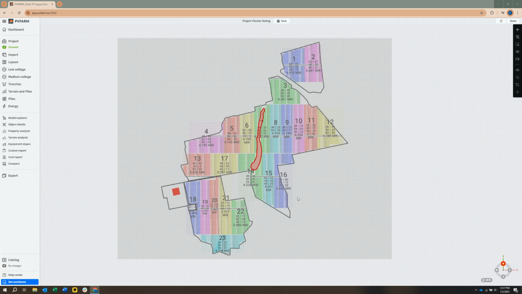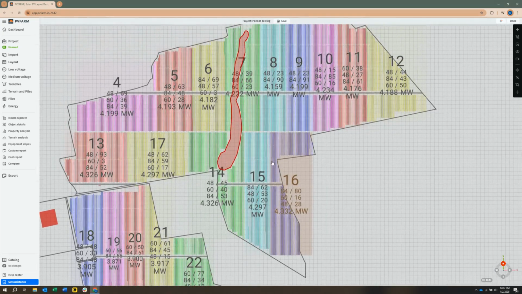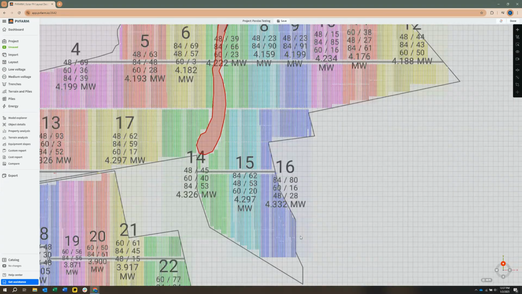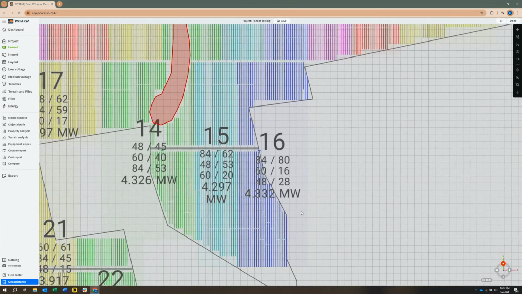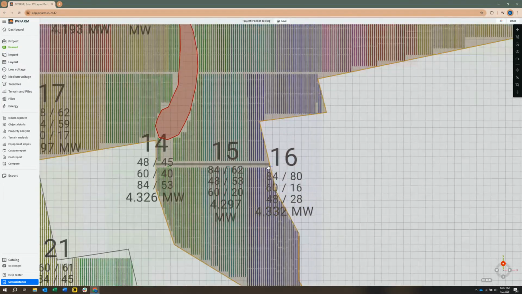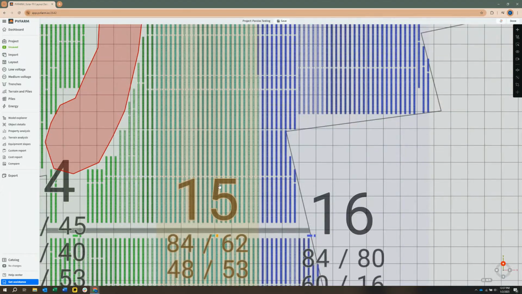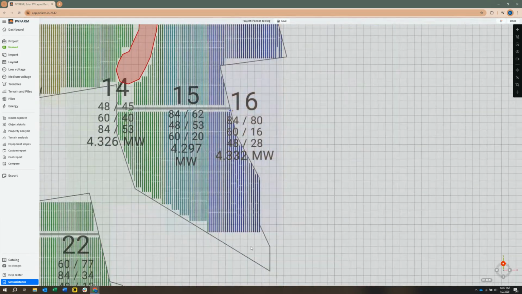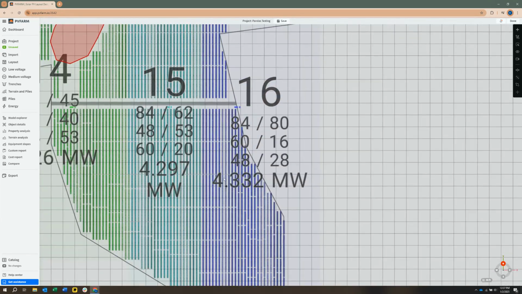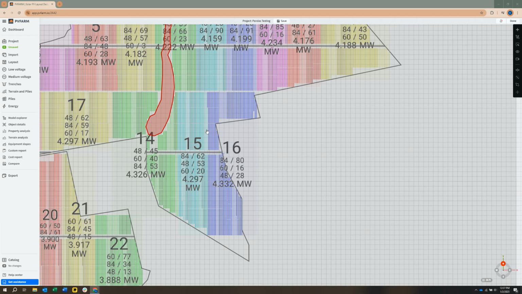So I'm looking at my site, and in this southern part of the main area here, I see that there's some space that could definitely be used more effectively. One change I could make is that I have my layout set as a 3 high, which means a maximum of 3 trackers from the road. But if I were to change that to a 4 high here, I could use this space more efficiently, but I don't necessarily want to change that in the rest of my area, right?